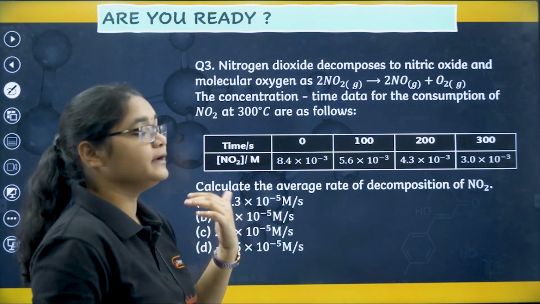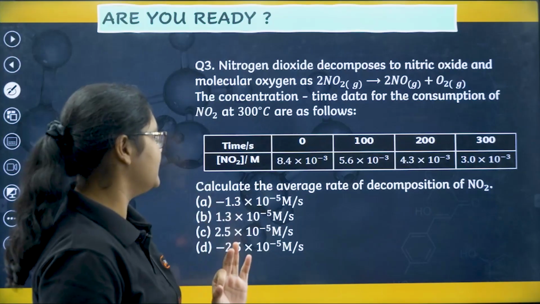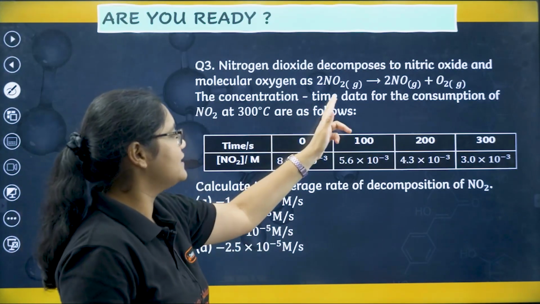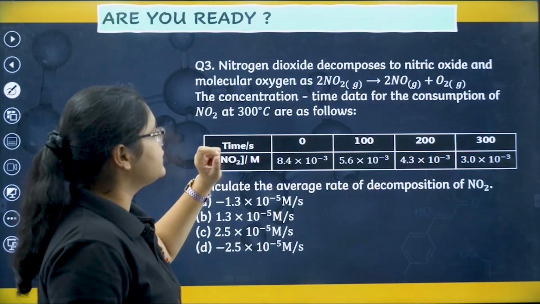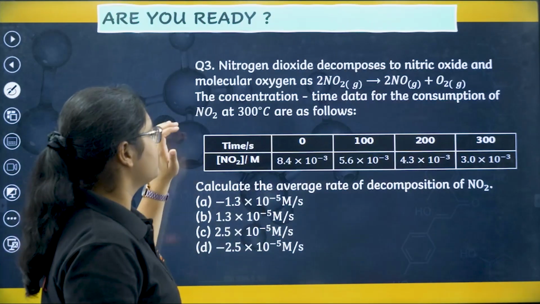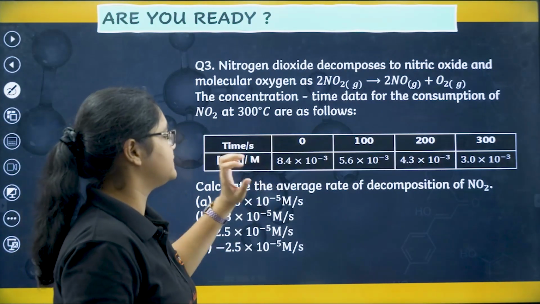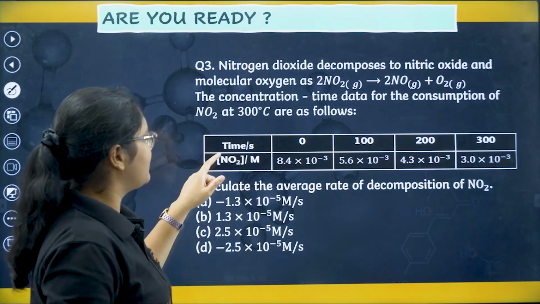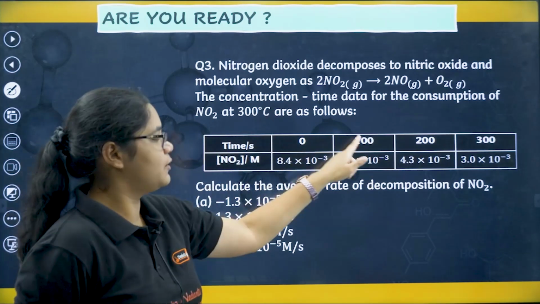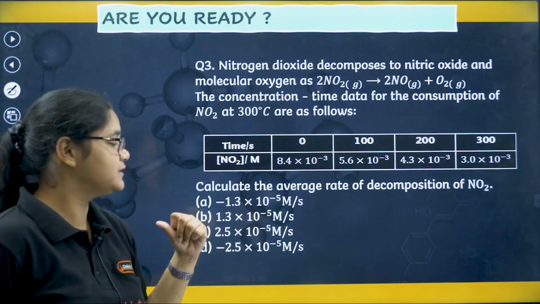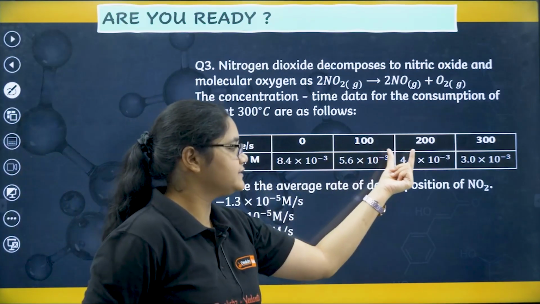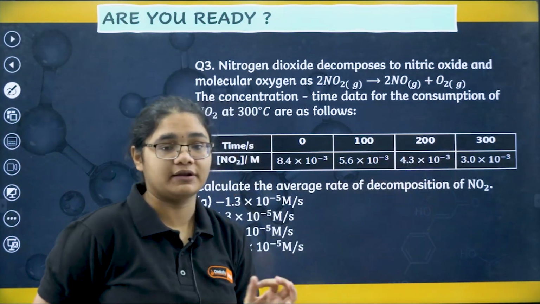Nitrogen dioxide decomposes to nitric oxide and molecular oxygen as 2NO2 gives you 2NO plus O2. The concentration-time data for the consumption of NO2 at 300 degrees Celsius are as follows. So you have been given time 0, 100, 200 and 300 seconds, and the concentration of NO2 is given at 0 seconds, at 100 seconds, at 200 seconds and at 300 seconds.